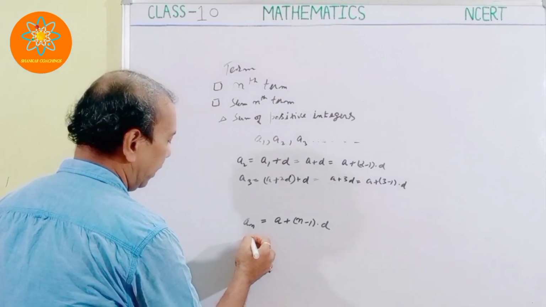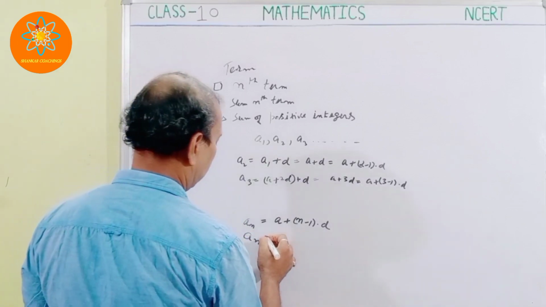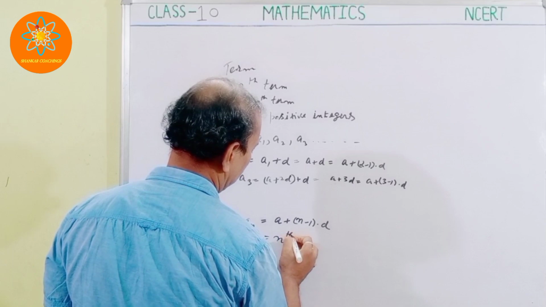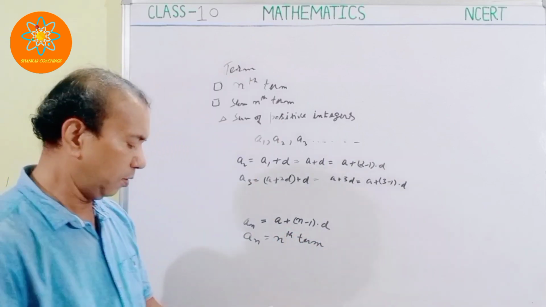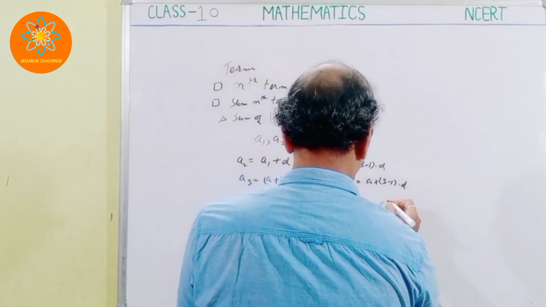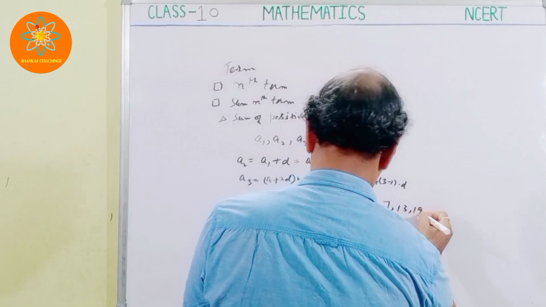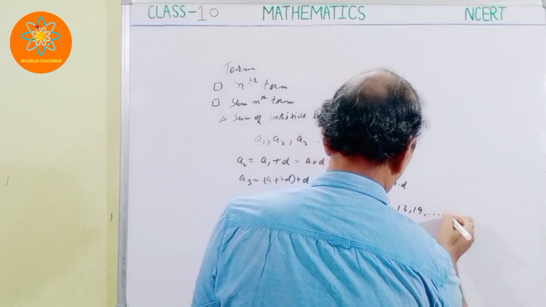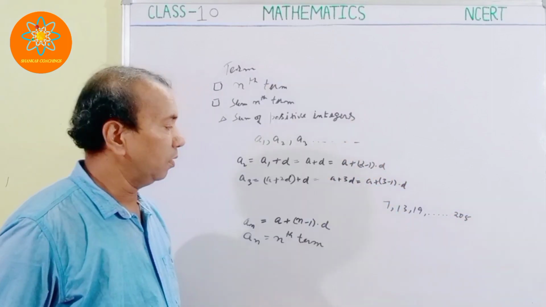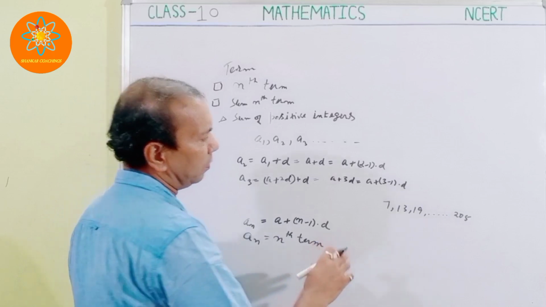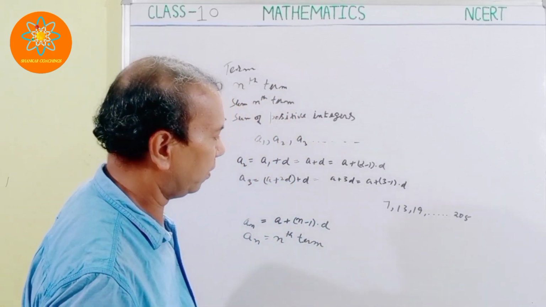Here this AN is the nth term. Okay, so I'm taking one example. Suppose I have a series like this: 7, 13, 19, and so on, up to 205. In this question, I want to find how many terms are here.